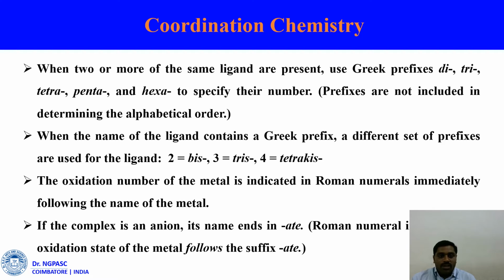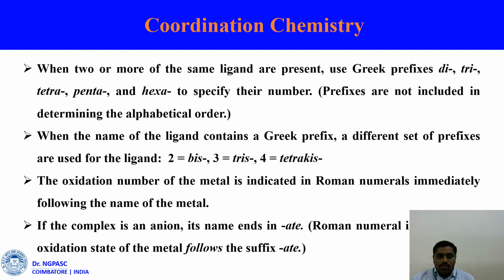When two or more of the same ligands are present in the coordination compound, we use the prefixes di, tri, tetra, penta, and hexa. So 2 means di, 3 means tri, 4 means tetra, 5 means penta, and 6 means hexa. You have to specify the number. These prefixes are not considered in the alphabetical order.